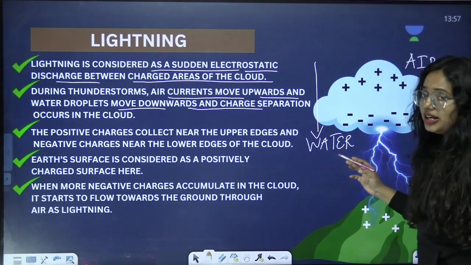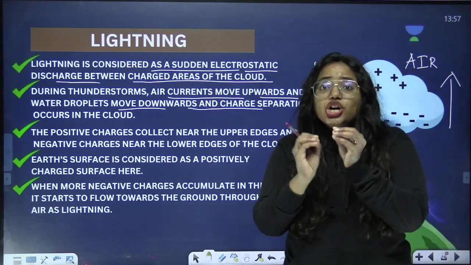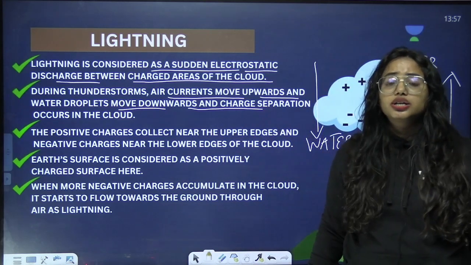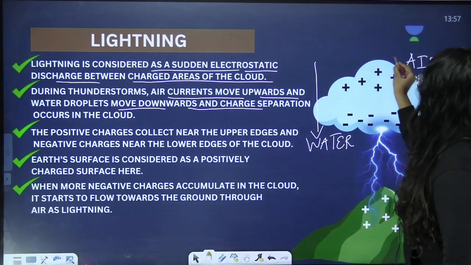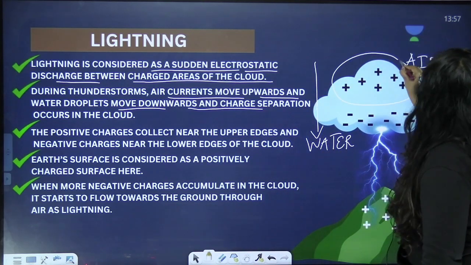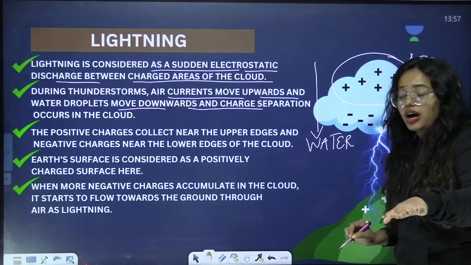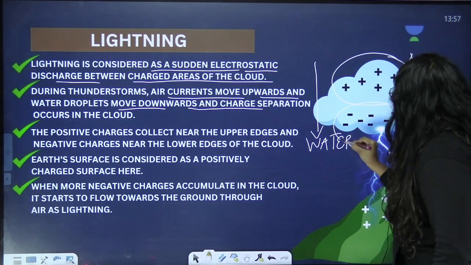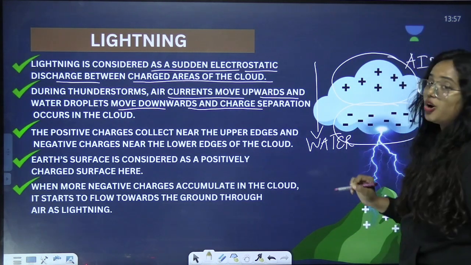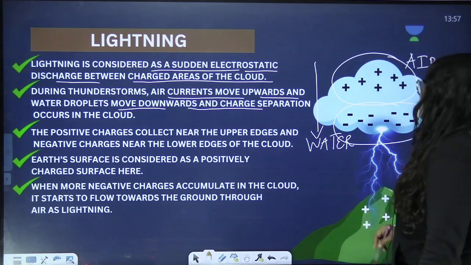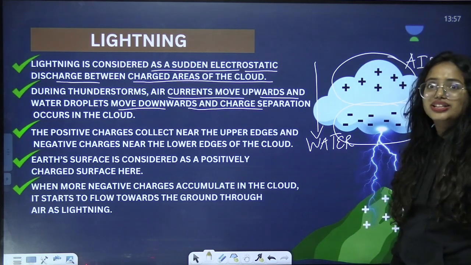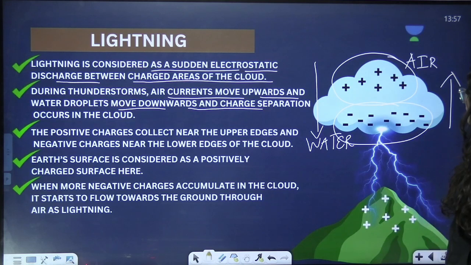So what happens? Due to this, the charge separation occurs. How? All the positive charges are going to be accumulated on the top of the cloud, whereas all the negative charges are going to be accumulated on the lower edge of the cloud. This is how the charge segregation occurs.